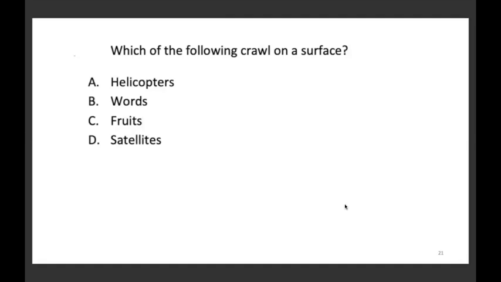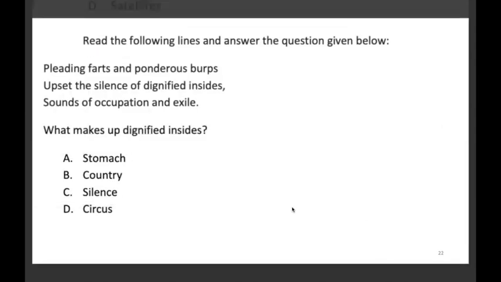Which of the following crawl on the surface? Helicopters, birds, fruits, and satellites. The correct answer here is option B, birds. Okay. Move to the next one.